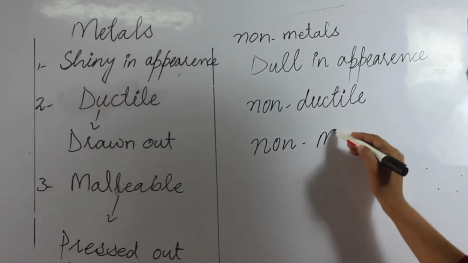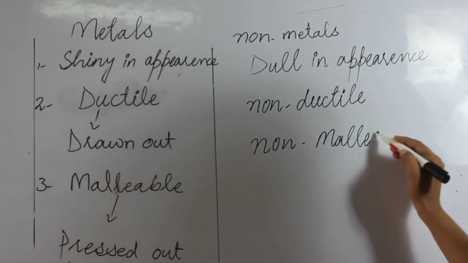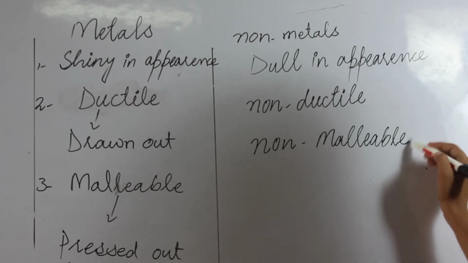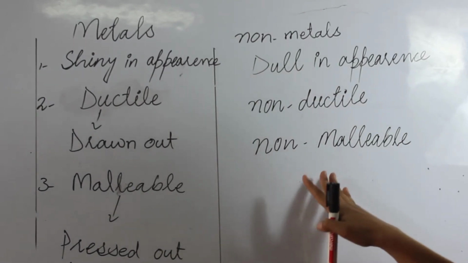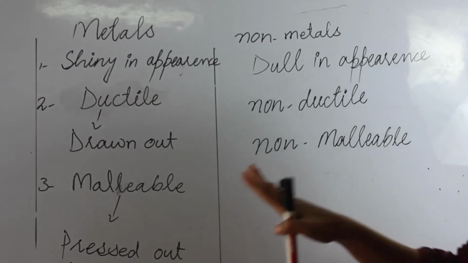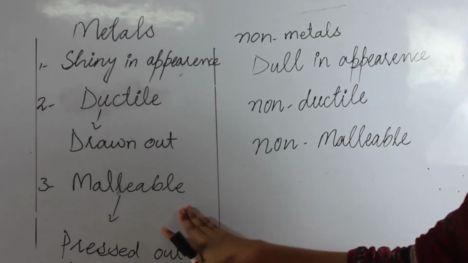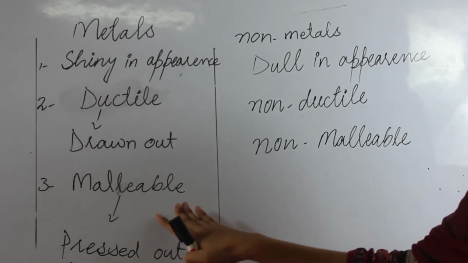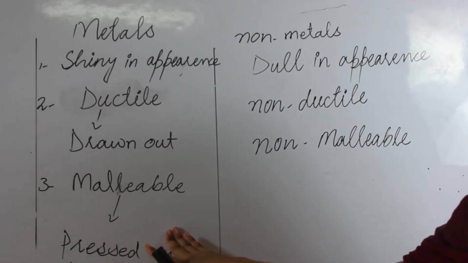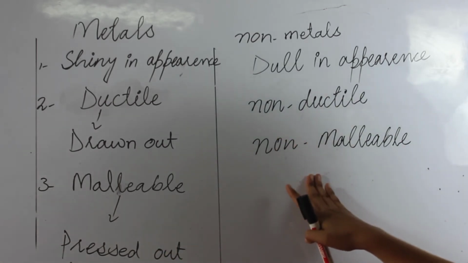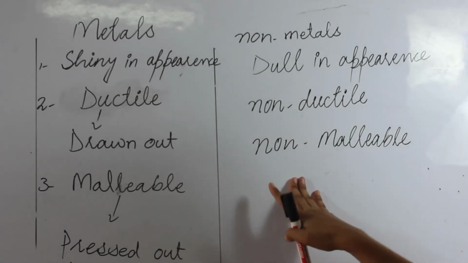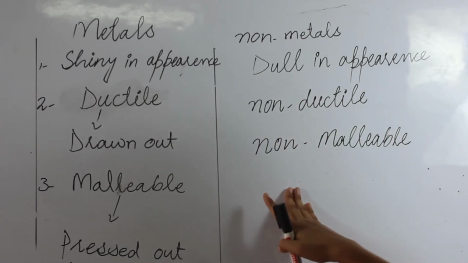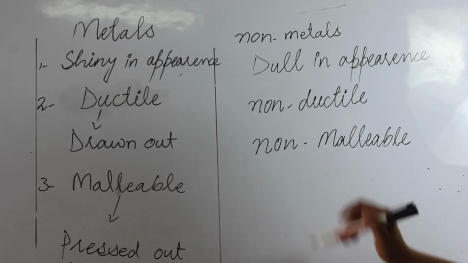They are non-malleable. They cannot be pressed out without breaking. Malleable means pressed out into different things without breaking. But non-metals are non-malleable, they cannot be pressed out into different things without breaking.